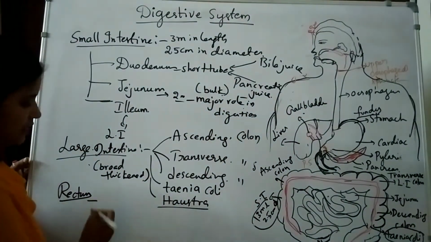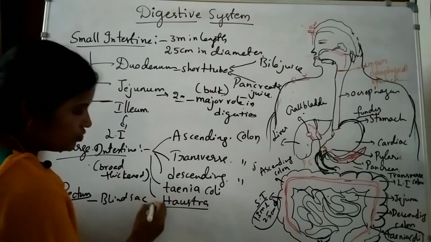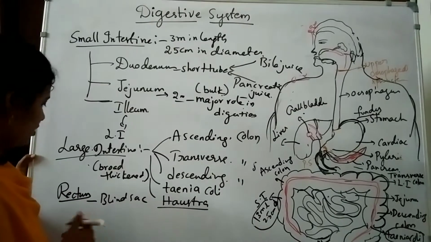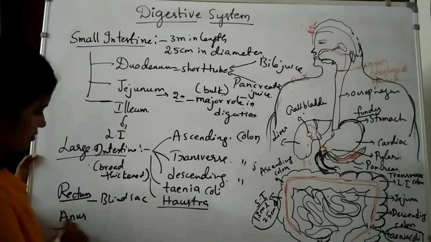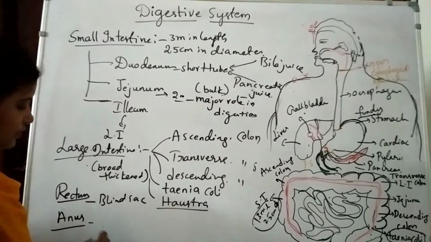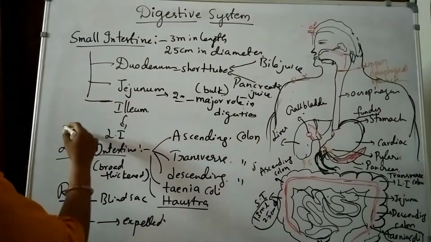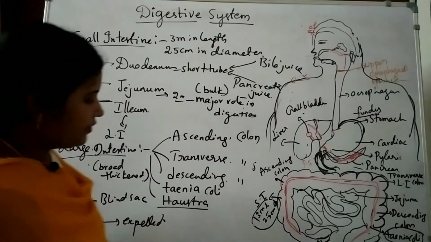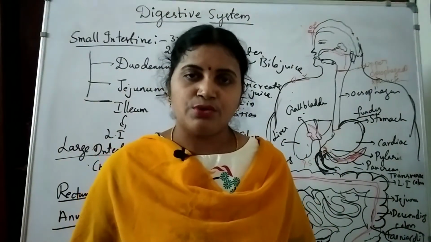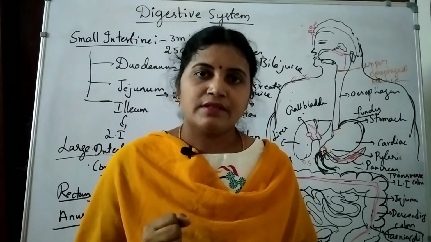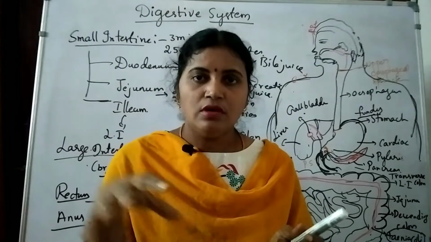Then the rectum is an organ, a blind sac, which stores the undigested food material, and the last one is the anus, through which the undigested food is expelled. In the small intestine and large intestine, everywhere there are mucus layers. These mucus layers help the food particles adhere, so that they can move freely.